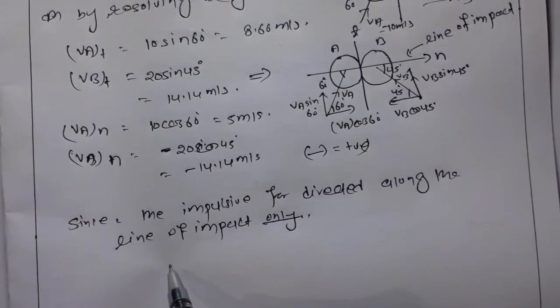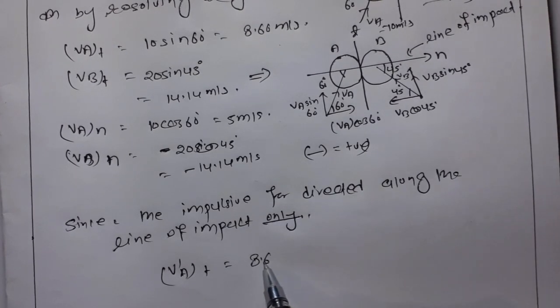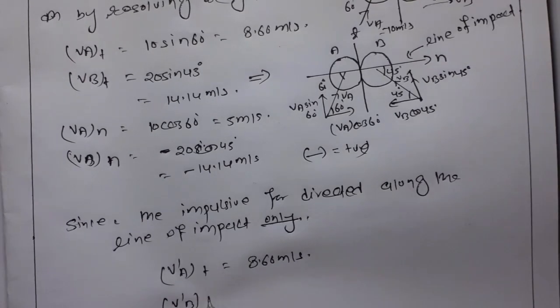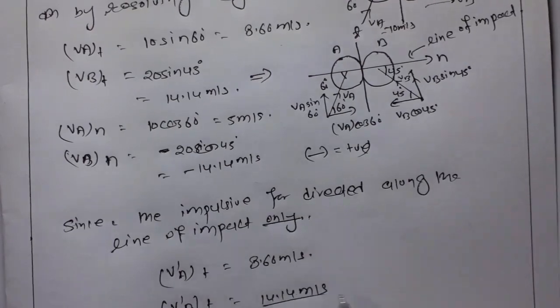So v'AT is 8.66 meters per second and v'BT is 14.14 meters per second.